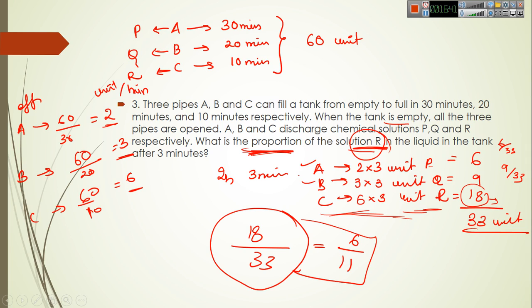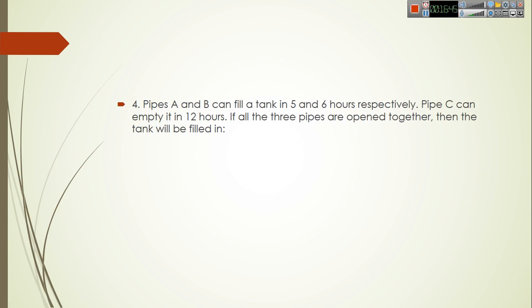Moving on to the next question. Pipes A and B can fill a tank in 5 and 6 hours respectively. Okay, A can fill the tank in 5 hours, B can fill the tank in 6 hours. Pipe C can empty the tank in 12 hours. So C requires 12 hours.